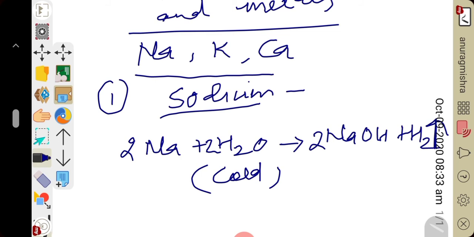As I told you, sodium forms globules and darts on the surface of water. In order to prevent sodium from darting about, wrap it in a small piece of wire gauze and quickly invert over it a gas jar full of water. Hydrogen gas can be prepared by this method.